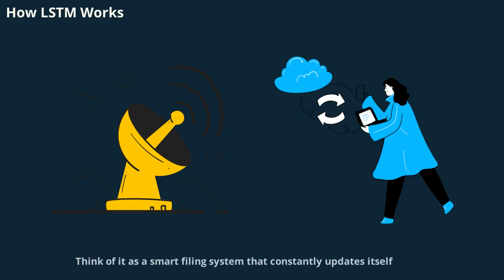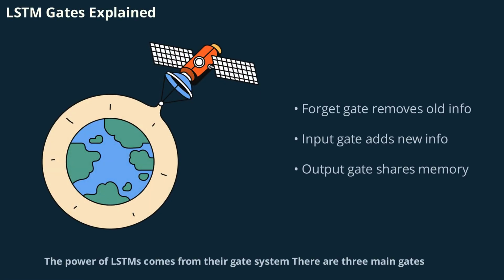Think of it as a smart filing system that constantly updates itself, ensuring only the most relevant information is available when needed. This flexibility is what makes LSTMs so effective for complex sequence tasks. The power of LSTMs comes from their gate system.